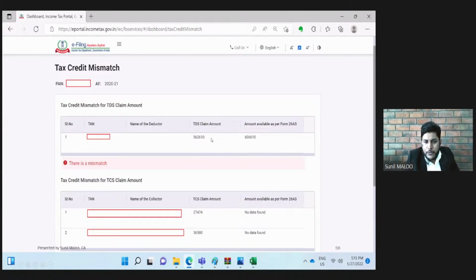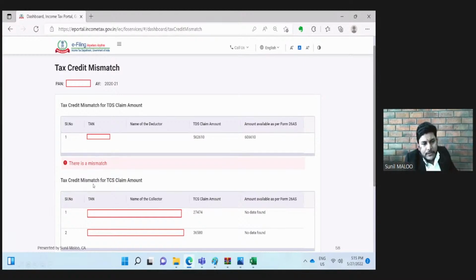The assessee has claimed TDS of 562,610 in the return, and against that, the TDS appearing in Form 26AS is 6,06,000. So there is a mismatch. This shows that you have claimed less than what is reflecting. So the assessee can check this and file a revised return also for the claim of the additional amount.